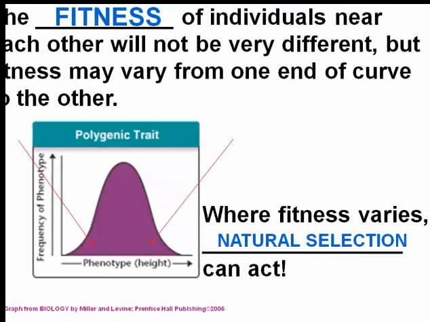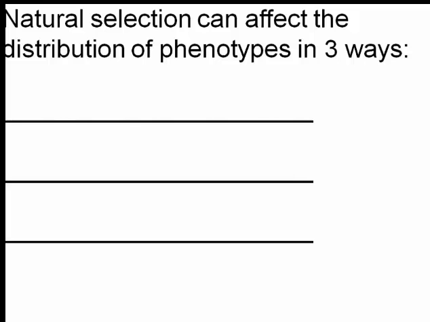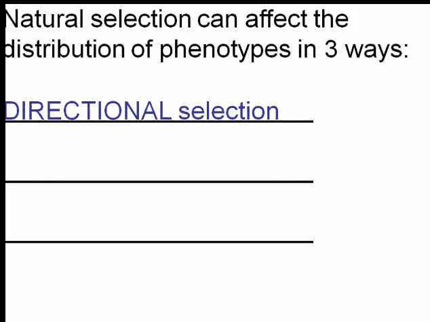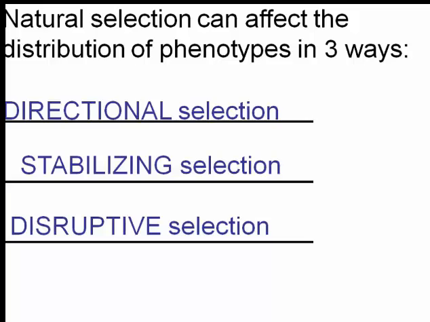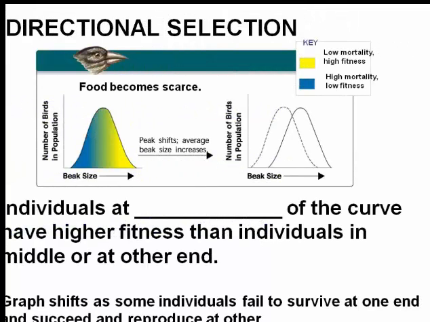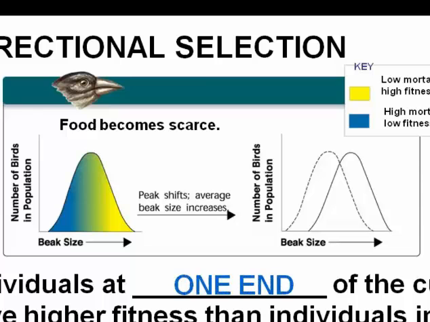natural selection can act. Natural selection can affect the distribution of phenotypes in three different ways: directional selection, stabilizing selection, and disruptive selection. In directional selection, we can use Darwin's finches as an example. Let's say we're talking about beak size. Individuals at one end of the curve are going to have a higher fitness than individuals at the other end of the curve.